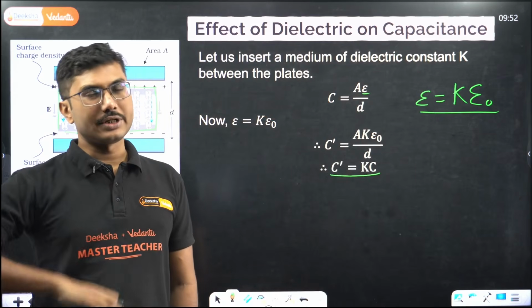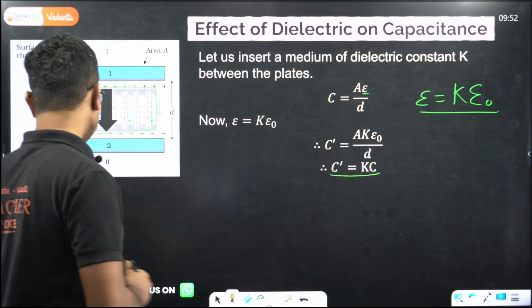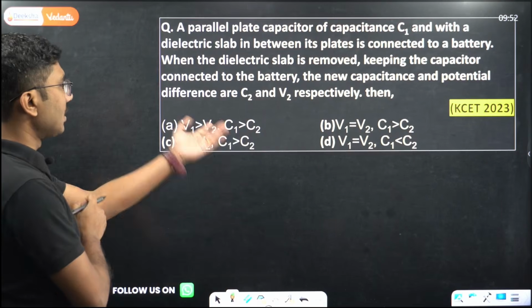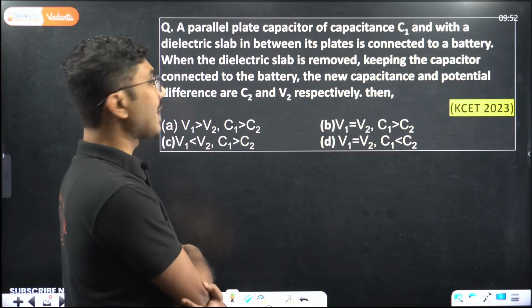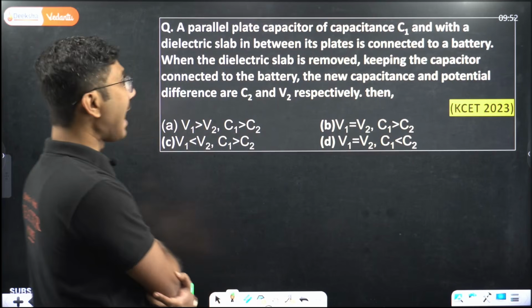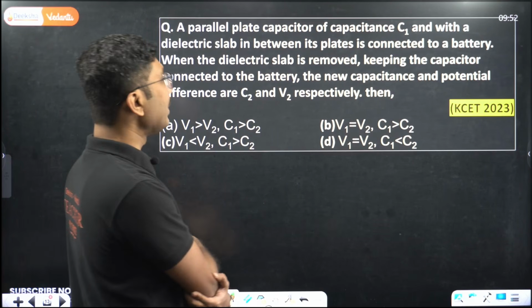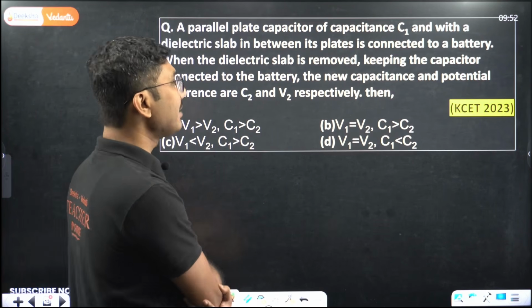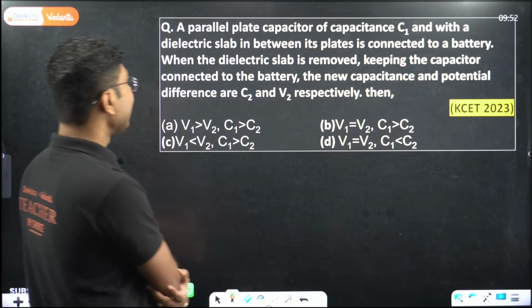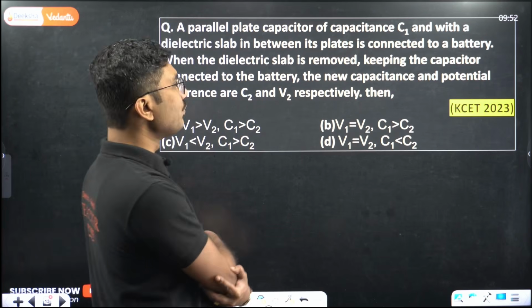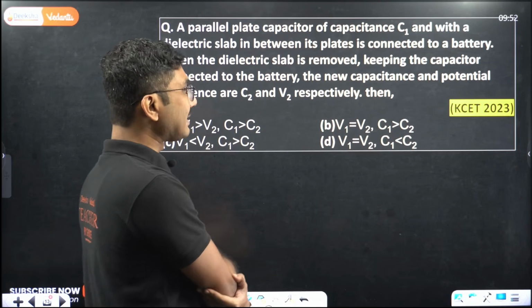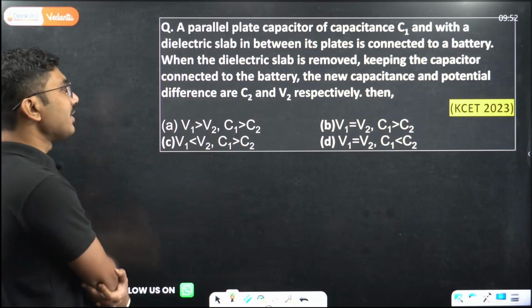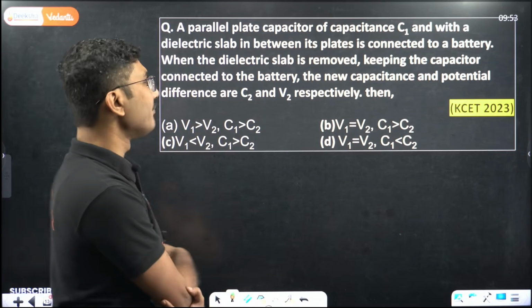Based on this, we have seen a lot of questions in the past. So just check this question. A parallel plate capacitor of capacitance C1, with a dielectric slab between its plates, is connected to a battery. When the dielectric slab is removed, keeping the capacitor connected to the battery, the new capacitance and potential difference are C2 and V2 respectively.